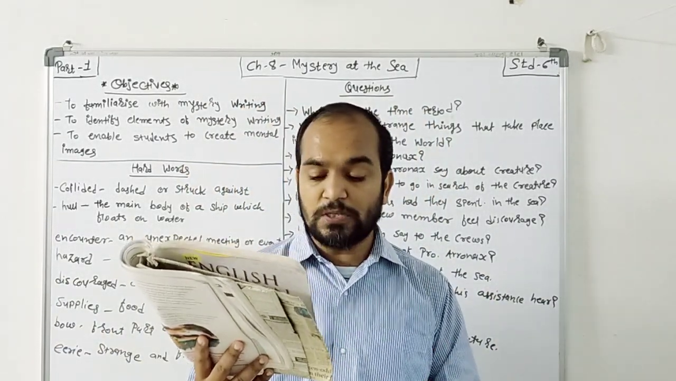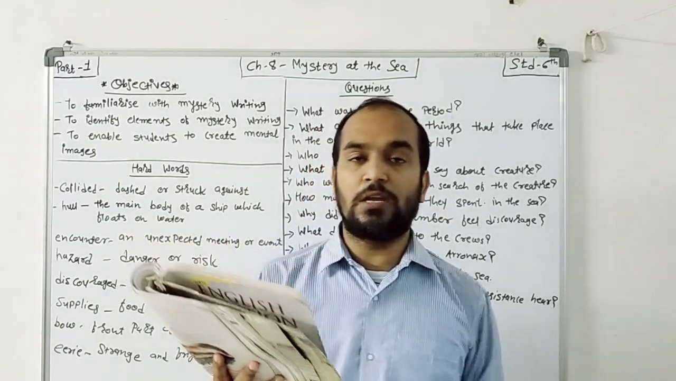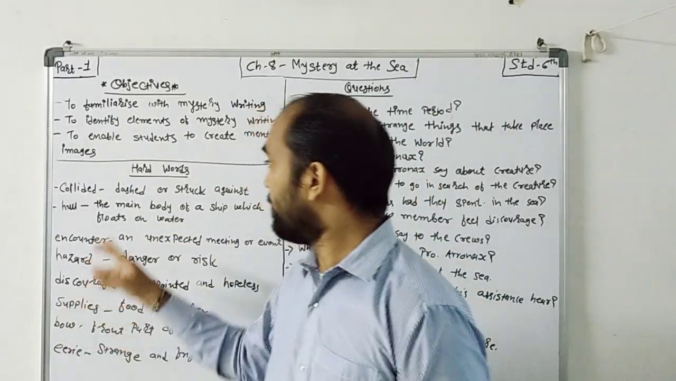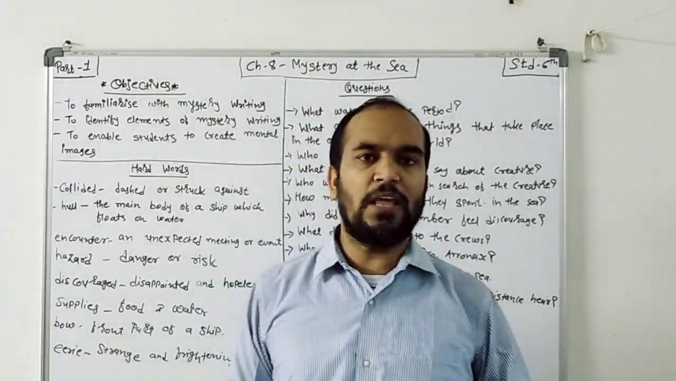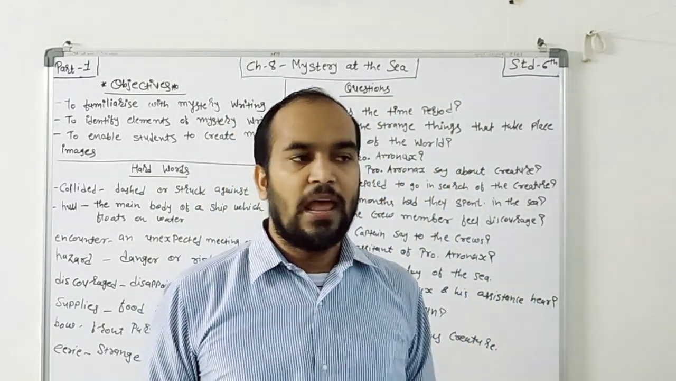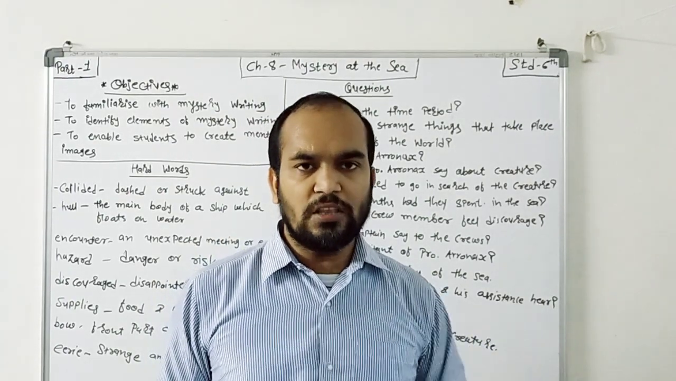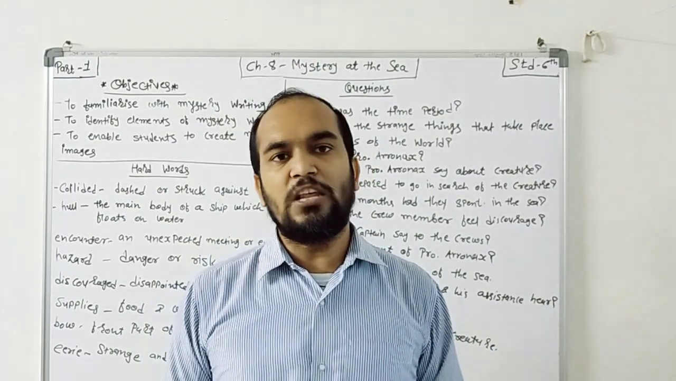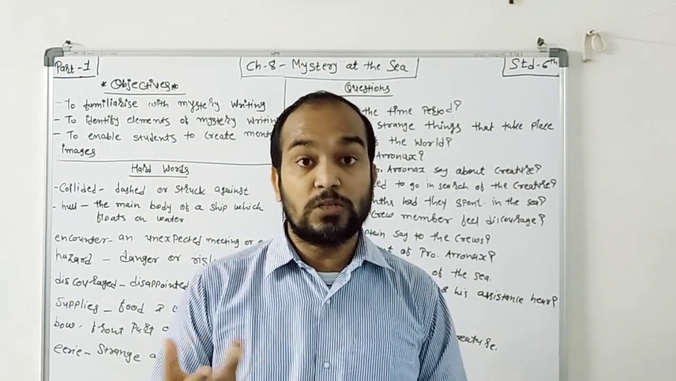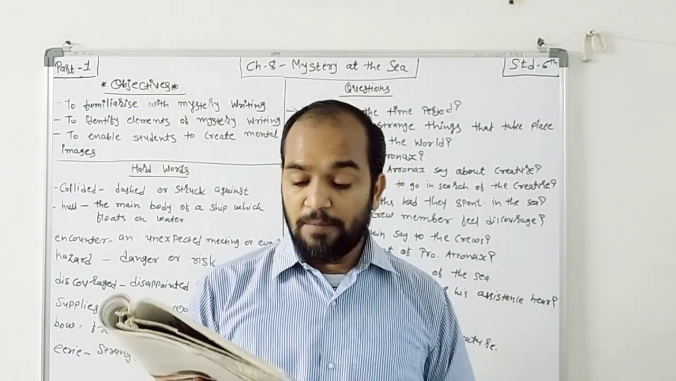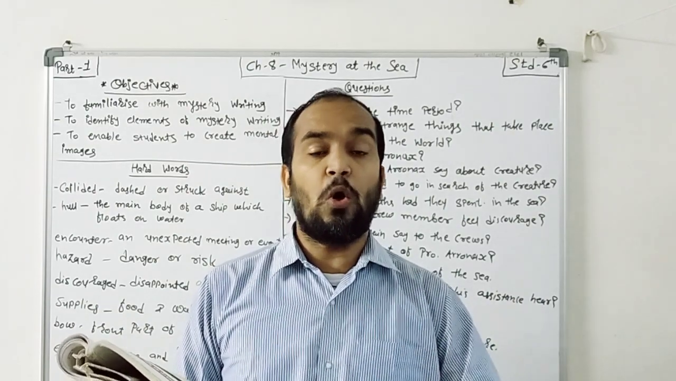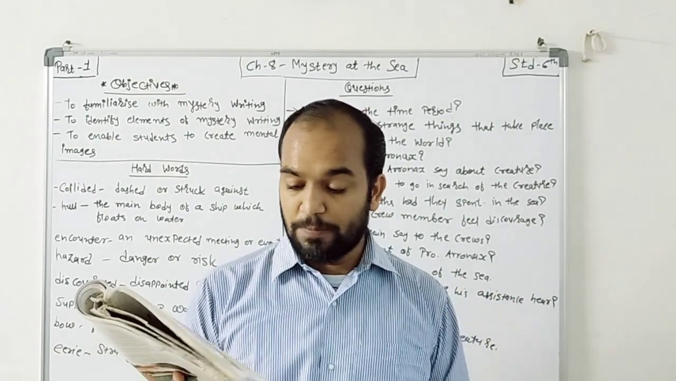Some of the ships actually collided with this creature. Now, collided means what? A dash or struck against, right? It means with the help of its tail, it struck the ships. It means hit, and the ship will break down. So here it says that it collided with the tail, and with this the creature also struck the ships.